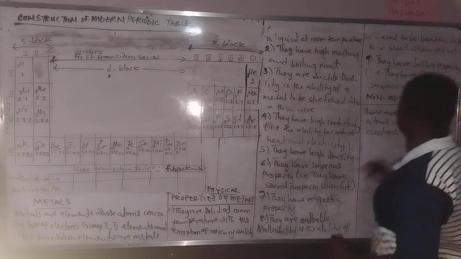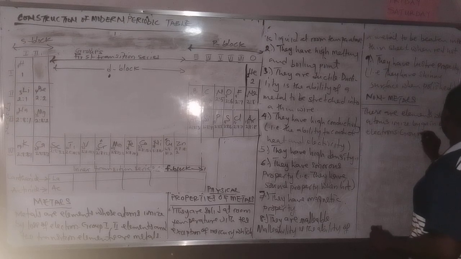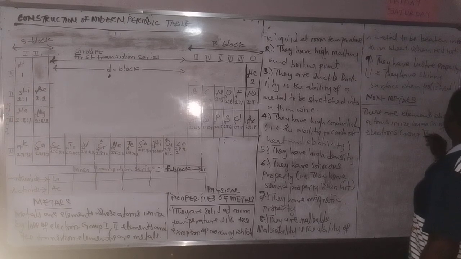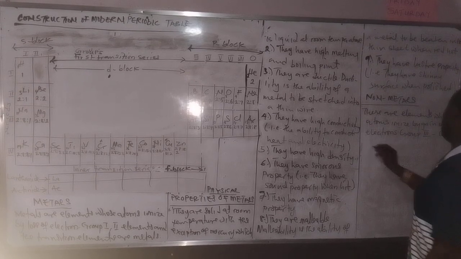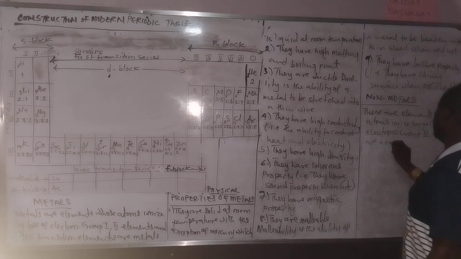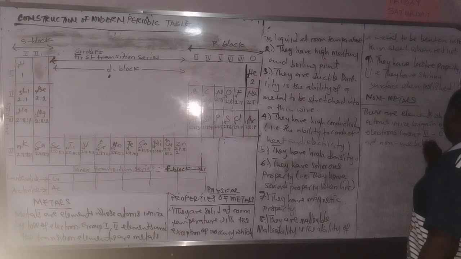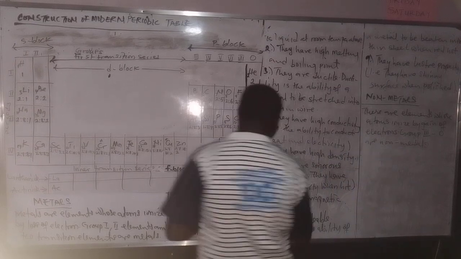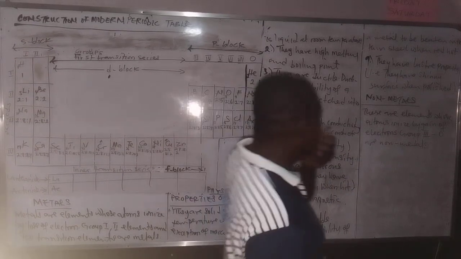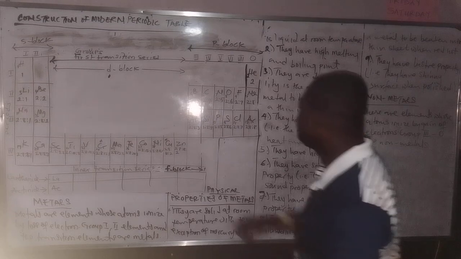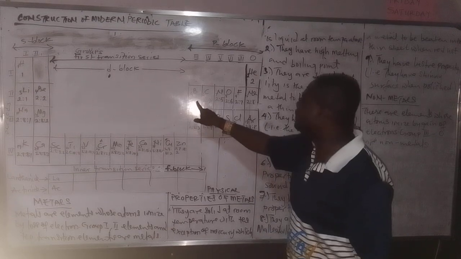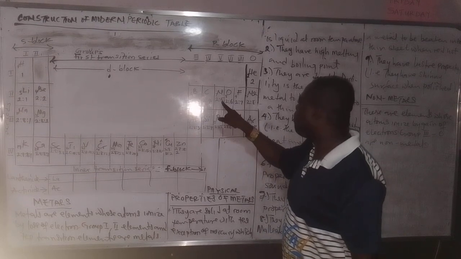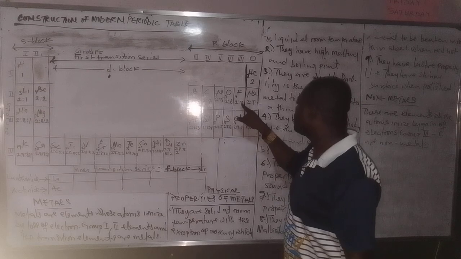Now, group 3 to O are non-metals. But mind you, some group 3 members like aluminium are still metals. Now, if you look at them, their configurations end in 3 or 4 or 5 or 6 or 7 or 8.